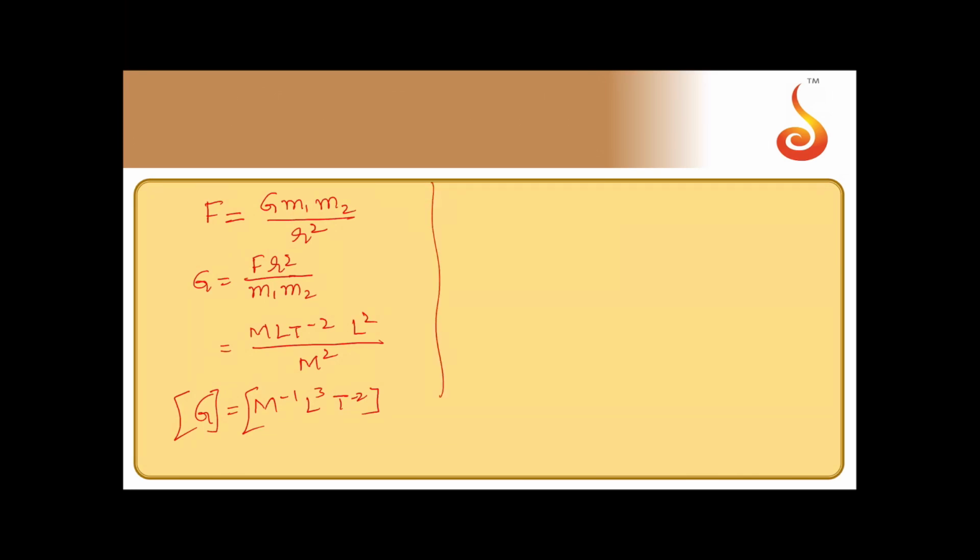Now for moment of inertia, I is equal to m k square, where k is the radius of gyration. If you replace each term by its dimensions, this should be m, and this should be L, and square is there, so it should be m L square.